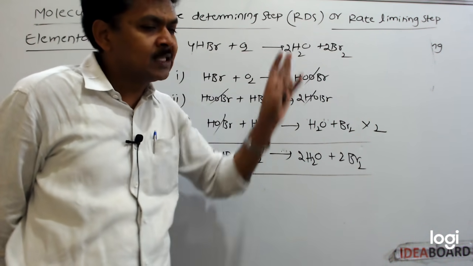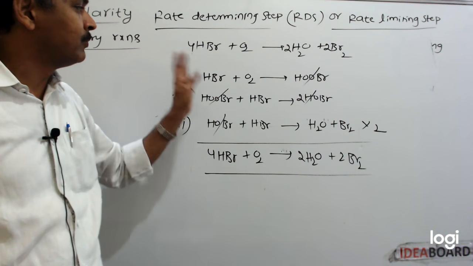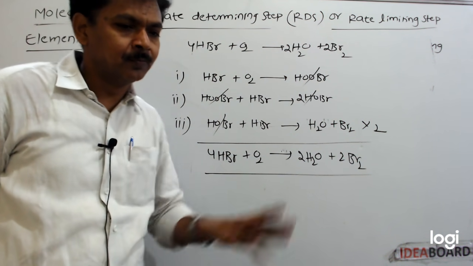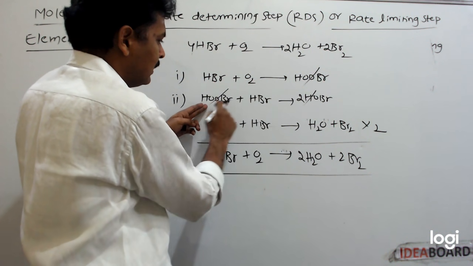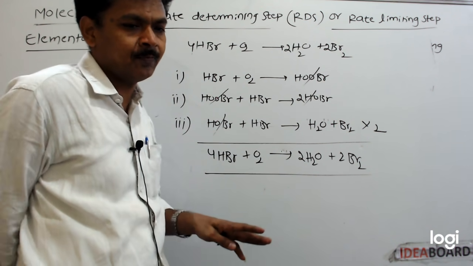It seems molecularity is 5, but it is not 5. Molecularity is 2, because each step has 2 molecules.